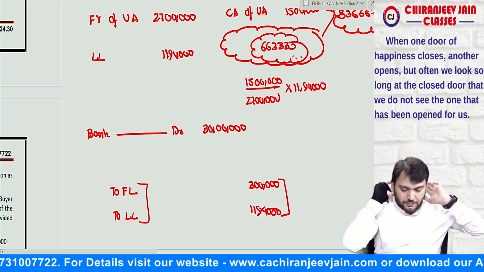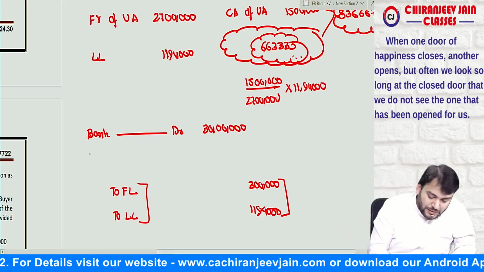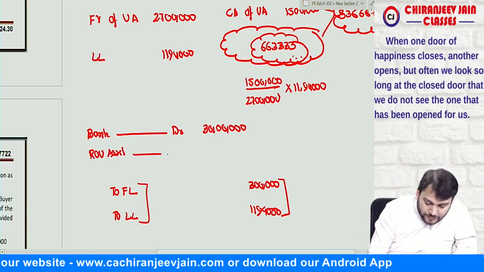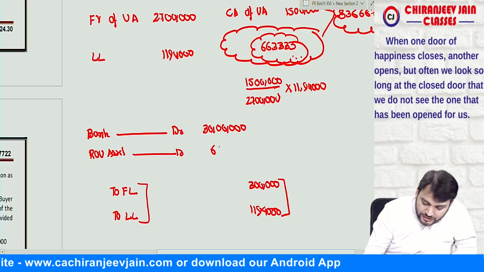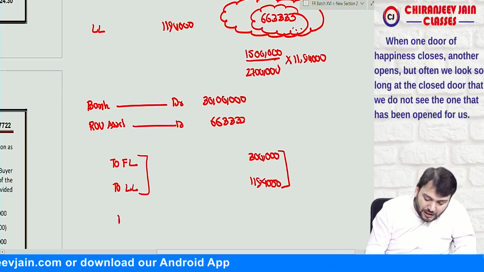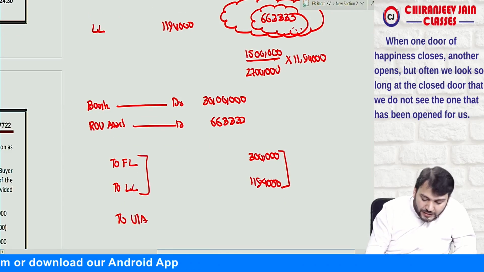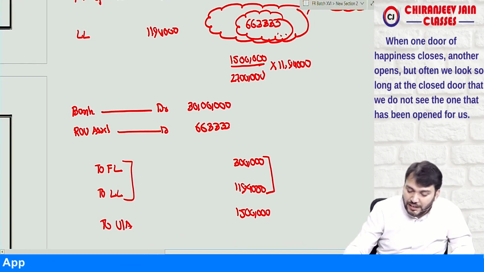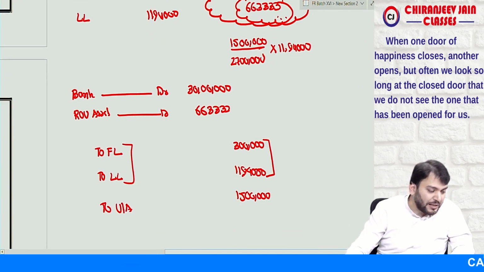Yes sir. Then how much ROU asset do you recognize? ROU asset will be 6 lakh 63,333. And what is the carrying amount of the underlying asset? The carrying amount of the underlying asset is 15 lakh. So what is the difference? That is the gain or loss.